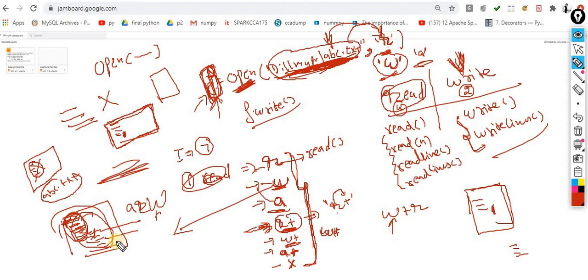So these are the six different scenarios, and the seventh scenario is the exclusive open mode. Now understand this point.